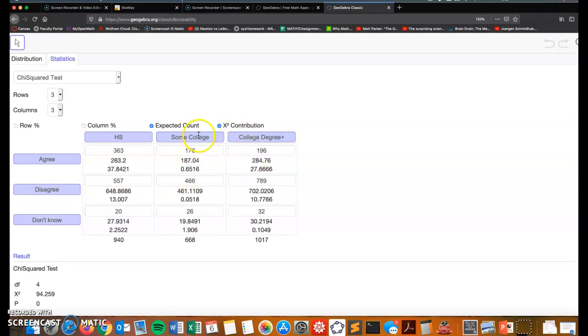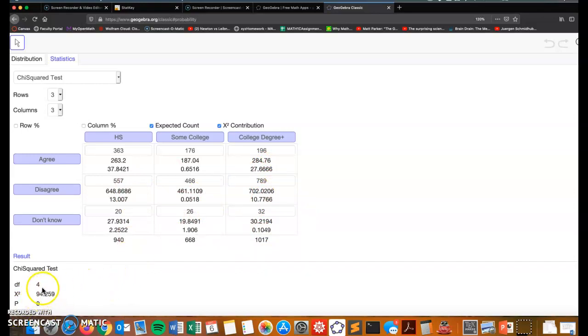Looking at those that have some college and disagree that there's one true love for each person, it was 466 and it should have been about 461. These are very close to each other, especially when we divide by the expected counts, so we have a small count. The biggest differences seem to be with those that agree in high school, 37, and even with a college degree, those that agree on true love, 27. The rest of these are pretty small.